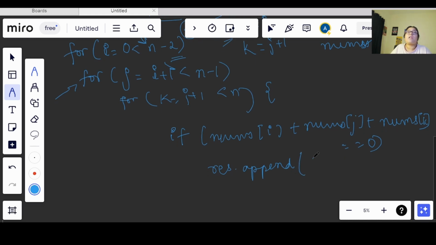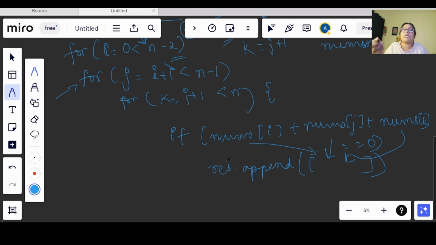So we will add those three, nums of i, nums of j and nums of k, as an array or as a subset or a triplet. Okay, so it will be a 2D array that we will be returning as the output.